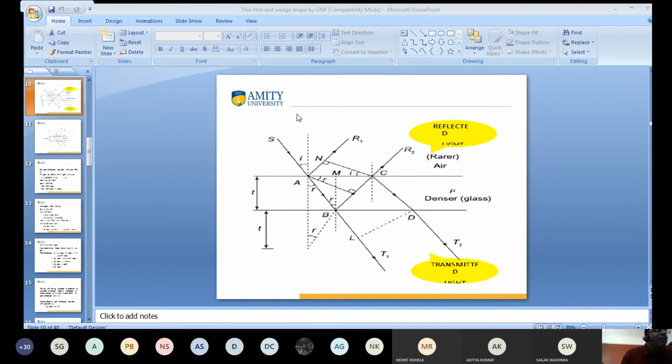This is the path difference between AR1 and CR2, because you have to extend the normal here. So this will be the extra part.